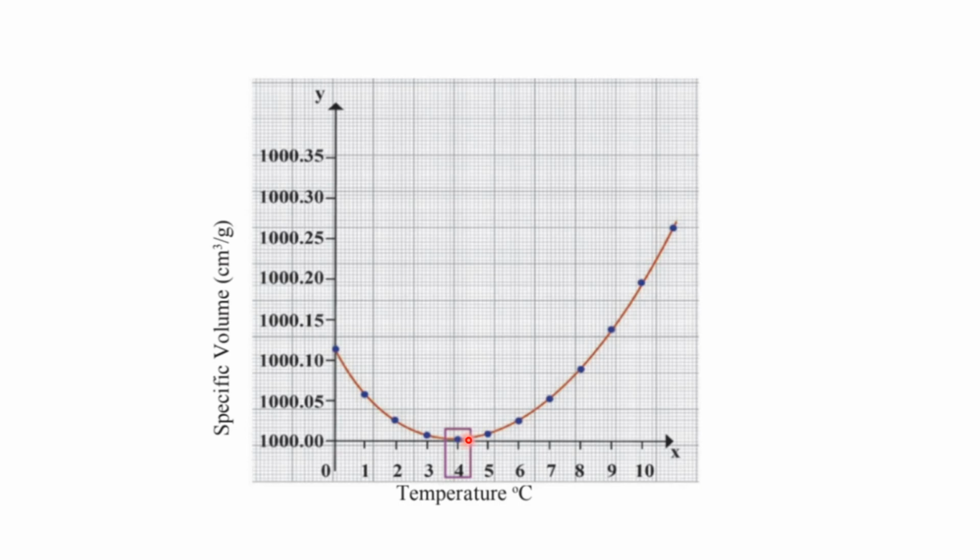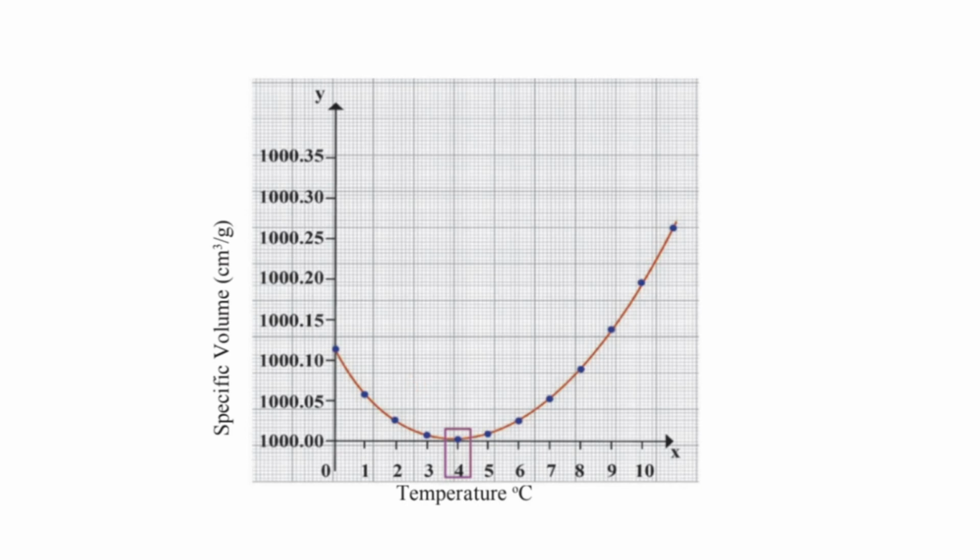And here we can see that the same phenomenon occurs in the opposite direction, that is, if we cool it from 4 degree and bring it to 0 degree, then the volume increases, that is, it is being expanded.